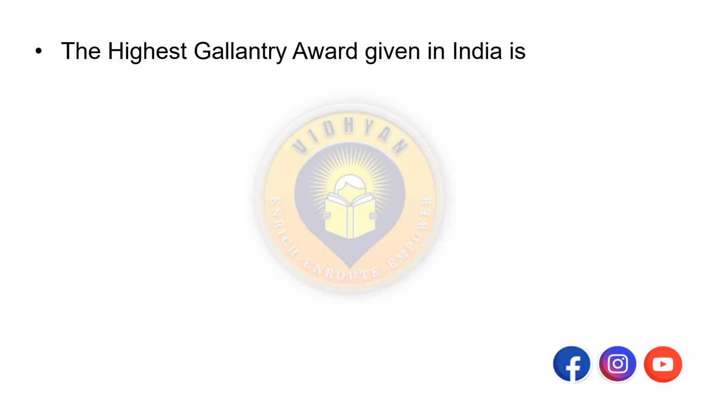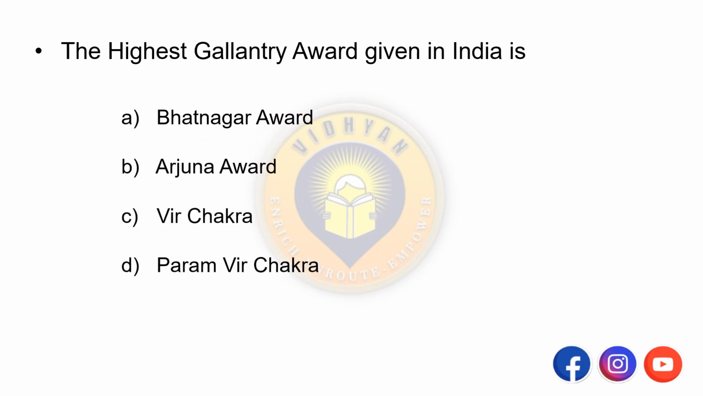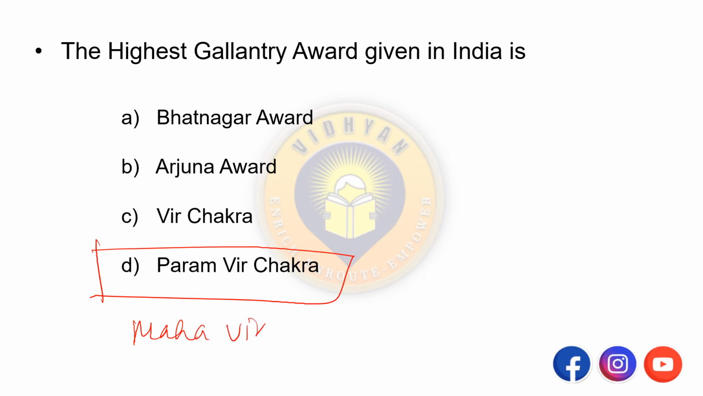Next one. The highest gallantry award given in India is? Options are A. Bhatnagar Award, B. Arjuna Award, C. Veer Chakra Award, D. Param Veer Chakra Award. So the answer is Param Veer Chakra Award. It is given for displaying courage in the face of hostile force. So Param Veer Chakra is the highest gallantry award given in India, whereas the second one is Mahavir Chakra. Okay.